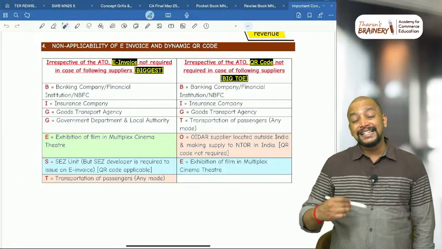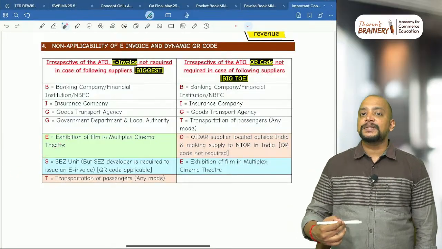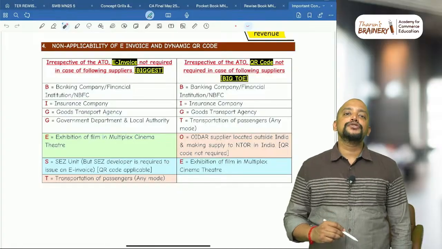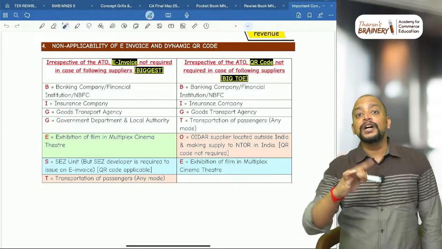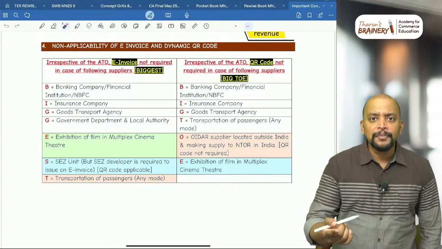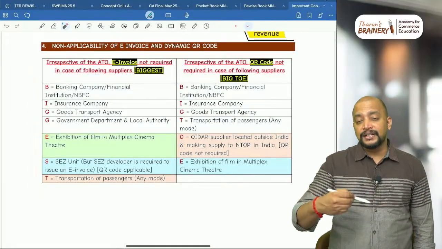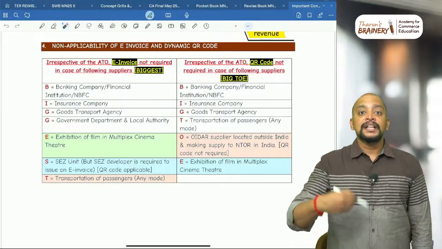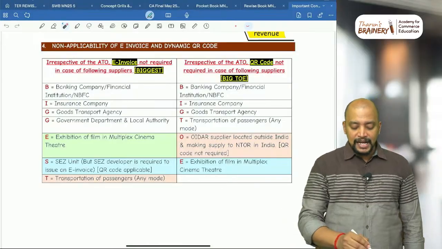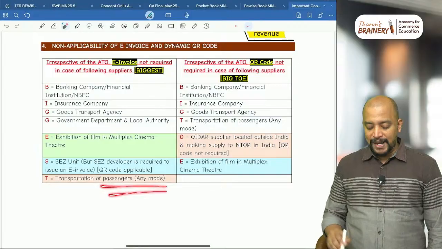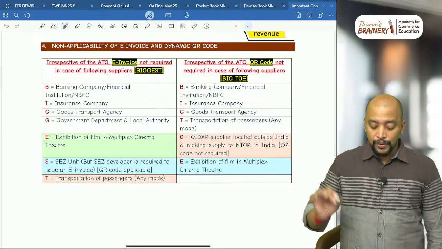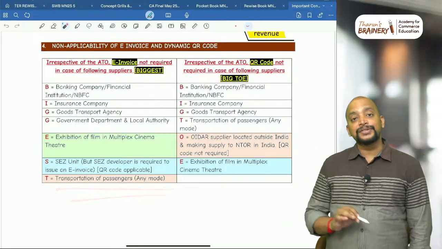S for SEZ unit. Remember, sometimes they will confuse you by telling supply to government departments; e-invoice is applicable there. It is only all these supplies by them: supply by government department, supply by SEZ. So these cases only. And transportation of passengers, any mode. When it comes to goods, only GTA, and when it comes to passengers, any mode.